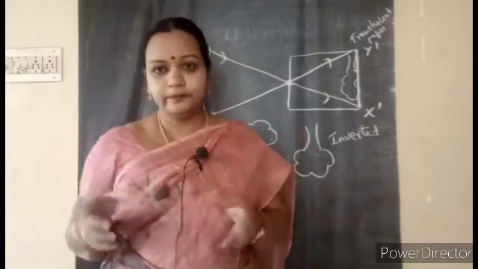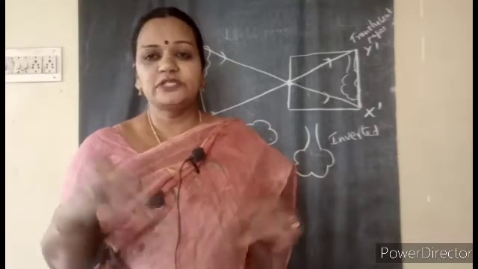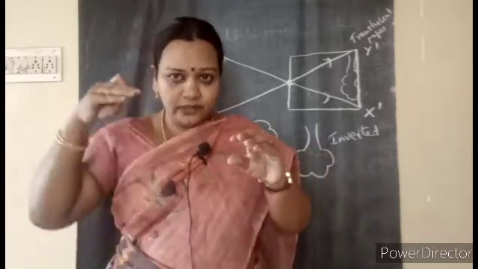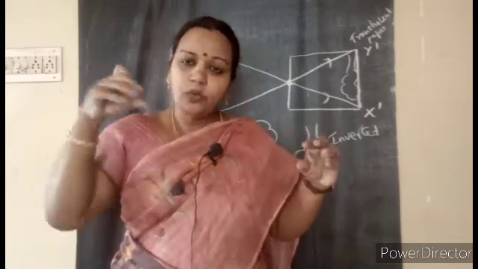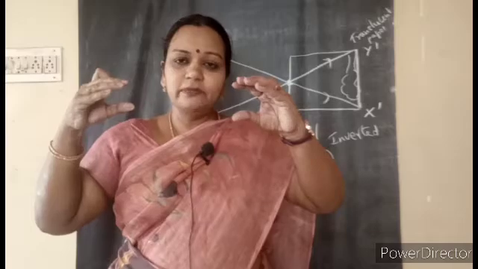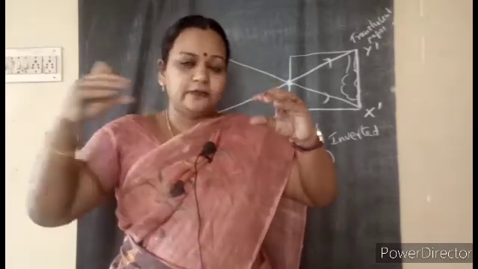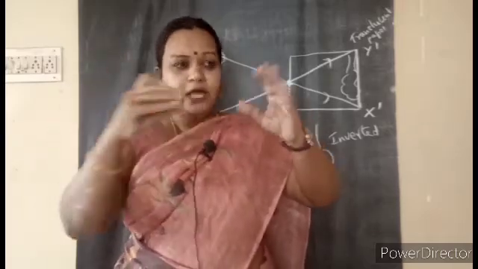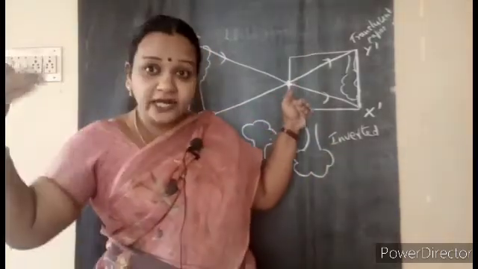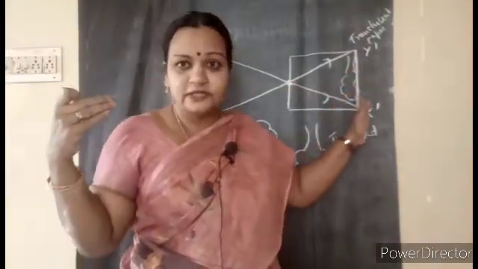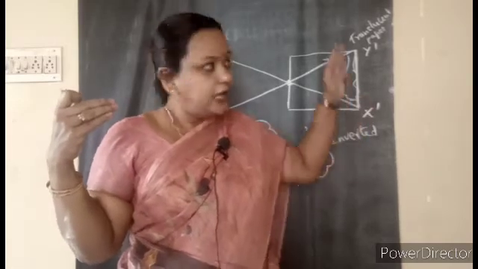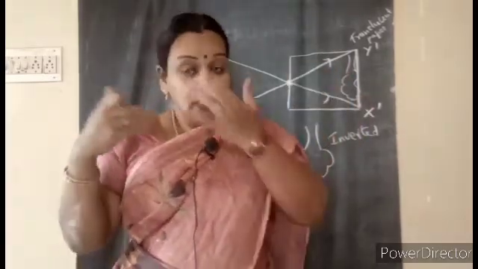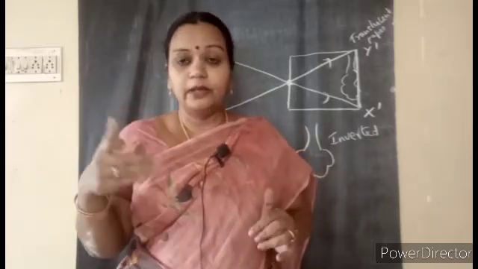Then you will take boxes at home, two boxes which can slide on one another. You read what is given in your textbook also. You just need two boxes. One should move, one will be the bigger one. The smaller one should go inside that bigger one. It should move. And at the outer end you will have this pinhole, and at the other end there will be a screen-like thing where you are going to get the image. And the complete box, better you cover with black colour paper.